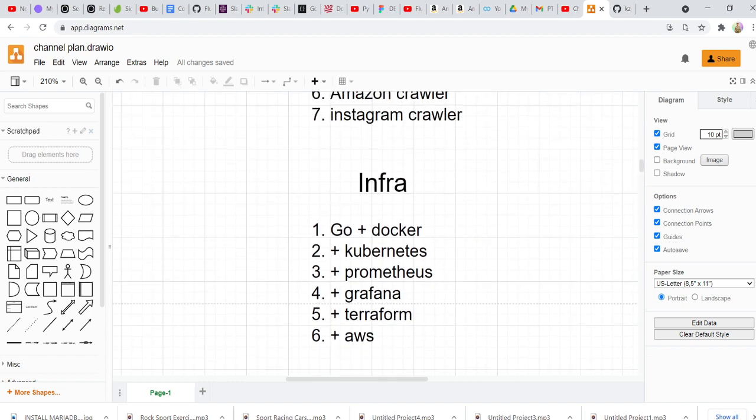Then we have our infrastructure videos, where we look at how to work with Go by using Docker. I've used a plus sign, in the sense that we'll have Go and Docker, but in the next series we'll also introduce Kubernetes, right? So how do you set up GOLANG with Kubernetes? Then we'll have Go plus Docker plus Kubernetes, but we'll also introduce Prometheus, right? We'll also introduce Grafana dashboards. We'll also introduce Terraform for infrastructure as code.